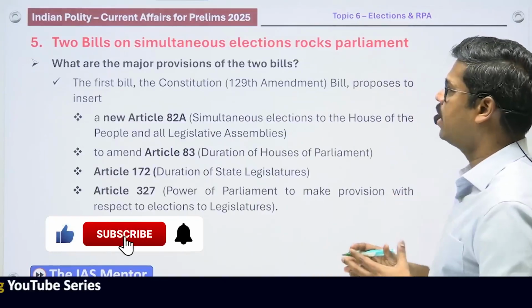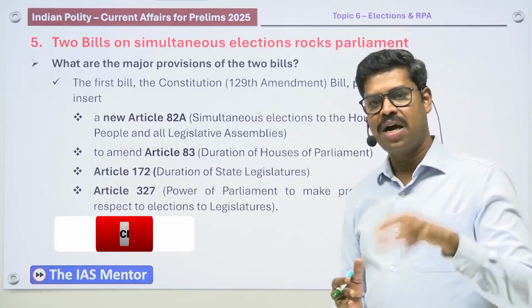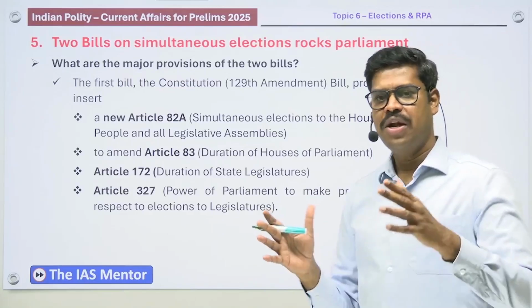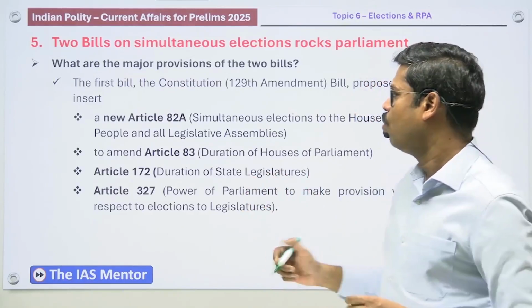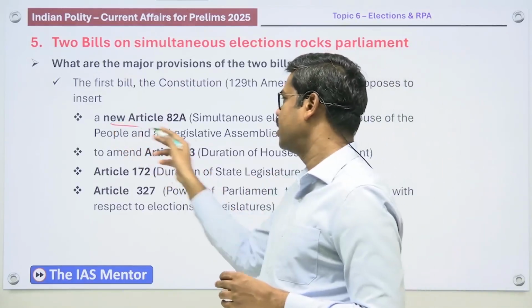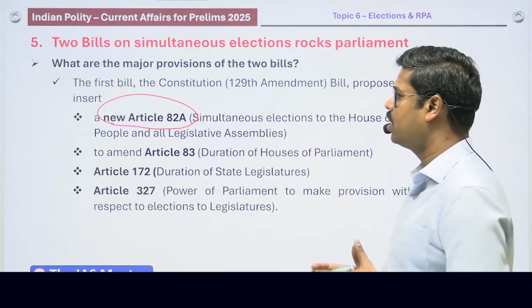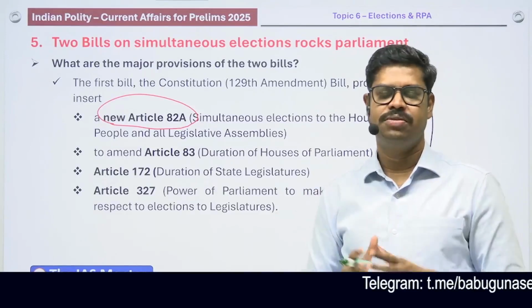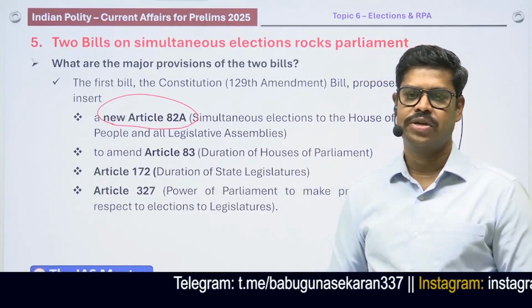So let us try to quickly understand what the major provisions of this particular bill were, the bill to ensure what is called simultaneous election. In fact, it tried to amend a number of provisions, but some important ones: one is it tried to insert a new article, through the 129th Constitutional Amendment Bill. It tried to introduce a new article, Article 82A, that would enable simultaneous elections, because you will have to make changes in the Constitution that would enable what is called simultaneous elections.